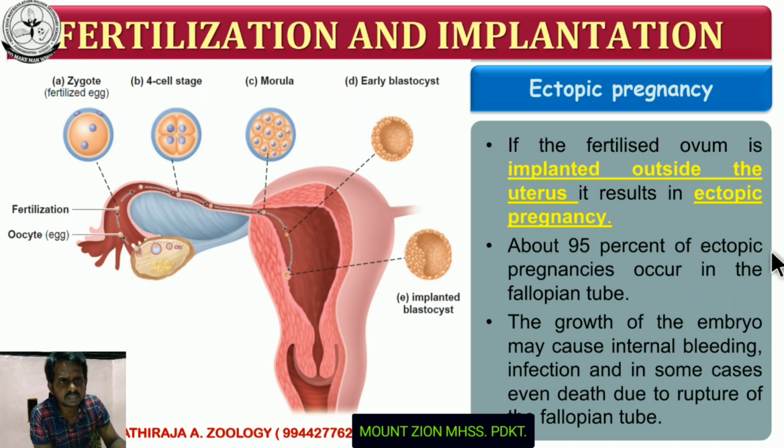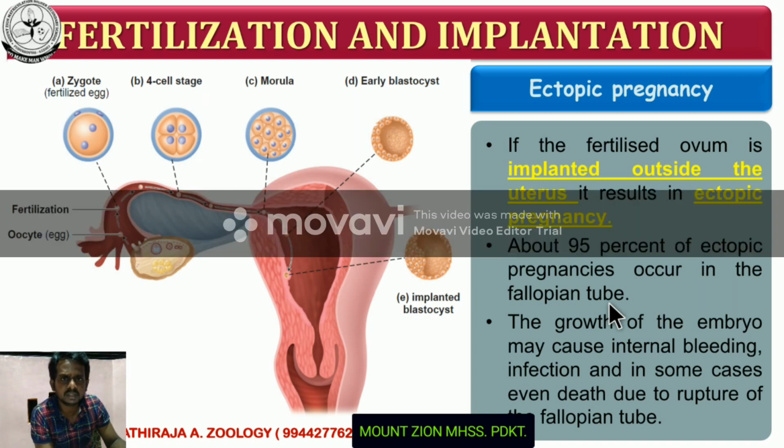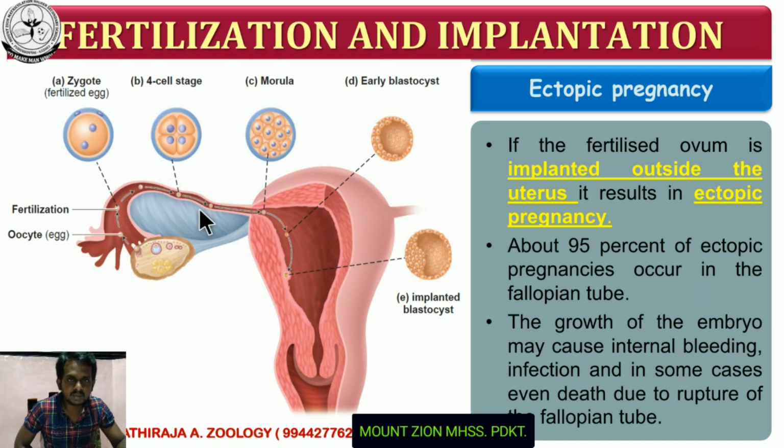About 95% of ectopic pregnancies occur in the fallopian tube. So mostly this condition is due to the failure of movement of the fertilized egg. If the fertilized egg does not move properly, it may get implanted in the fallopian tube.